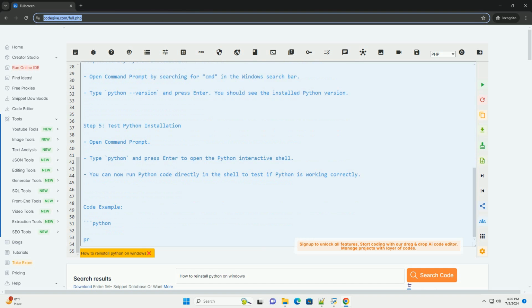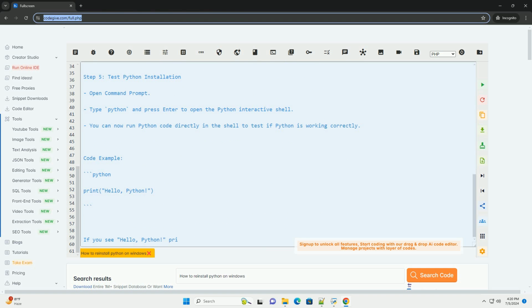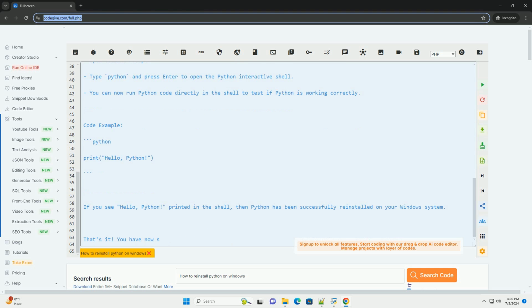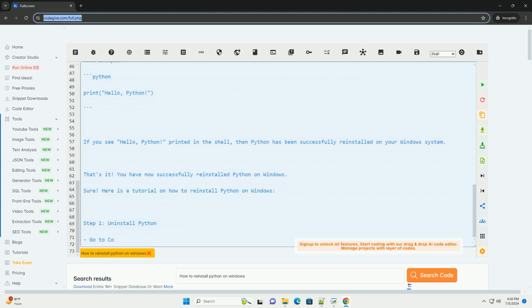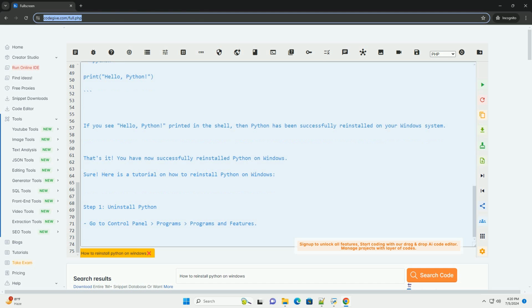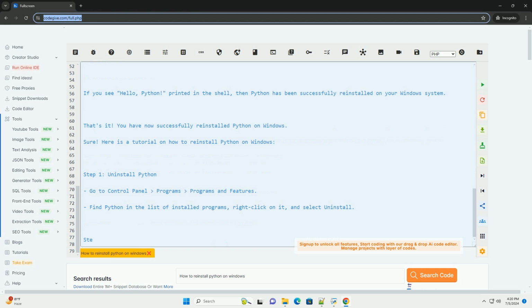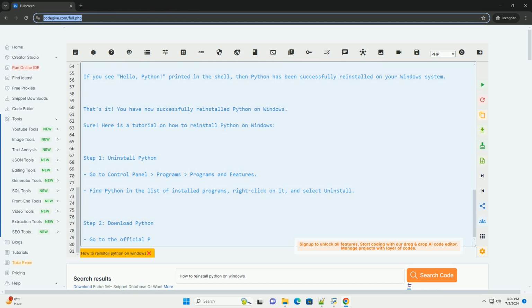Step 2. Download Python. Go to the official Python website at https://www.python.org/downloads. Click on the download button for the latest version of Python for Windows. Run the downloaded installer.